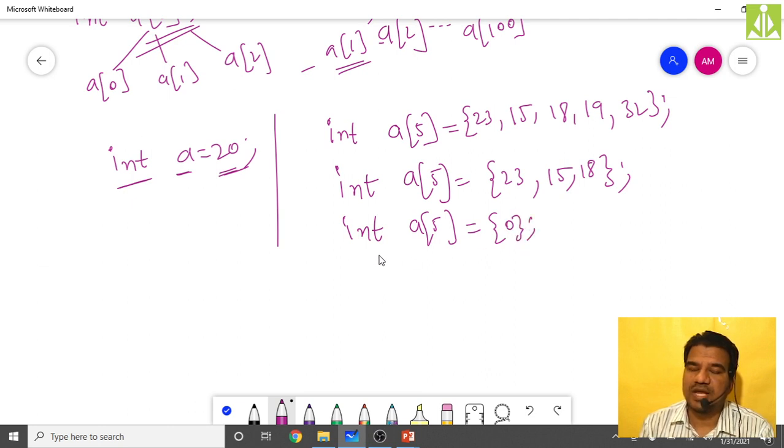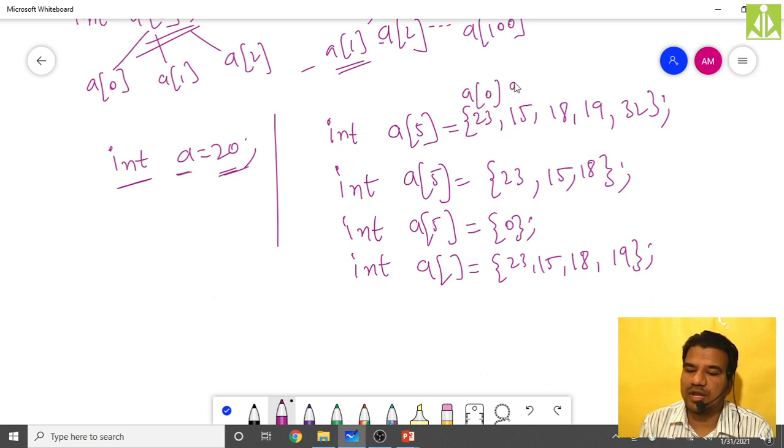And the last one, initializing without size. How can we do it? Just don't give the size when you are doing the definition, like this, and initialize some values: 23, 15, 18, and 19. In the full initialization, 23 will become a of 0, 15 will become a of 1, 18 will become a of 2, 19 will become a of 3, and finally 32 will become a of 4. Like this all elements will be filled inside your array.